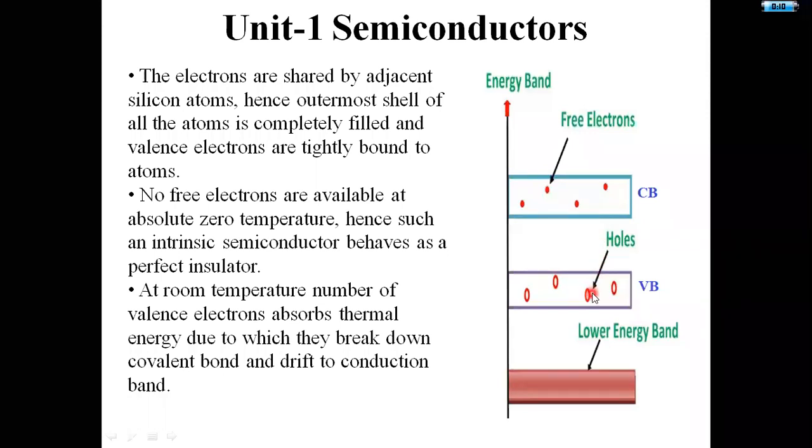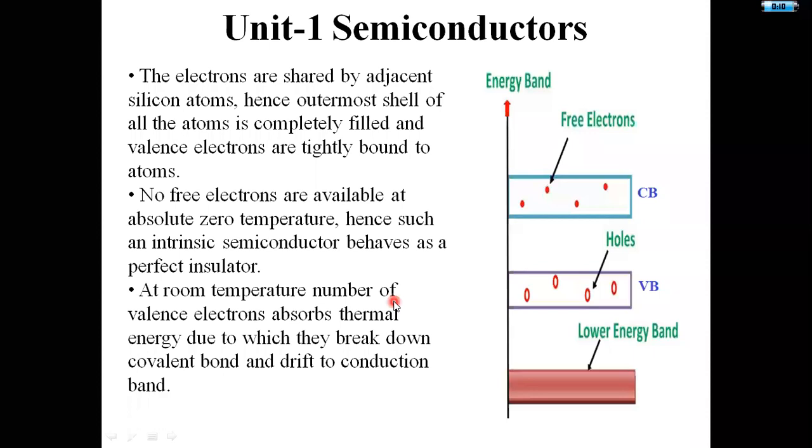The electrons which are excited to the higher energy level are free electrons. The electrons are shared by adjacent silicon atoms, hence the outermost shell of all the atoms is completely filled, and valence electrons are tightly bound to the atoms.